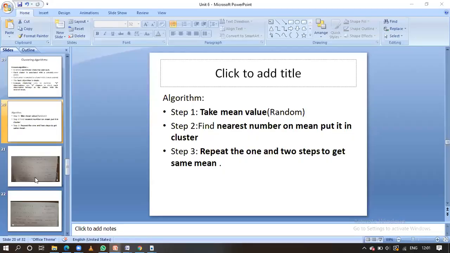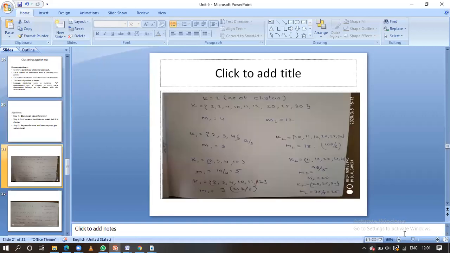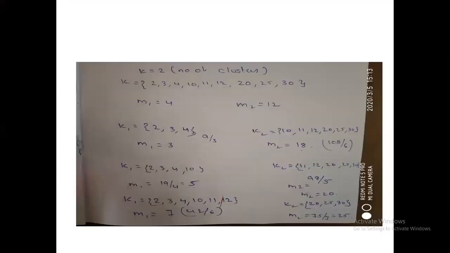Let us solve one problem related to this k-means algorithm. Guys, can you see this screen? Here, what is the input? These are the data objects, guys. How many data objects are there? 1, 2, 3, 4, 5, 6, 7, 8, 9 data objects. In the problem they will mention how many clusters to form. Here k is 2, which means we are going to form two clusters, guys.